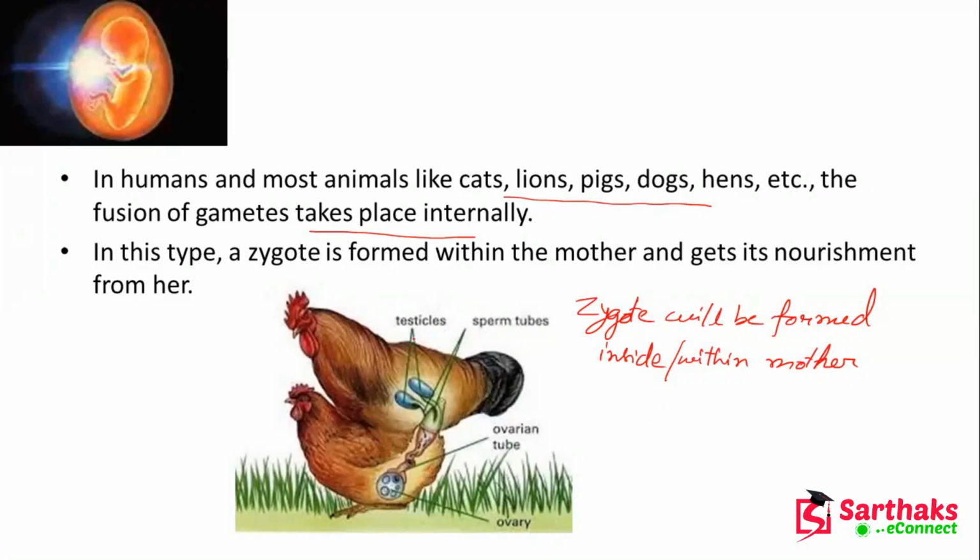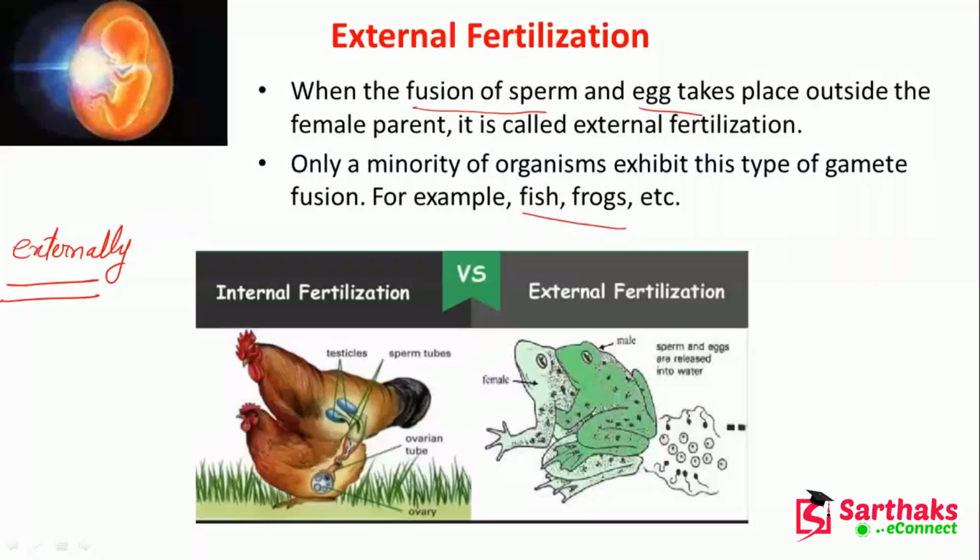Okay, so here you can see the ovary and ovarian tube, and these are the testicles and sperm tubes. From this sperm tube, the sperm will go inside, and through the ovarian tube, in the ovary you can see that the fertilization will occur.